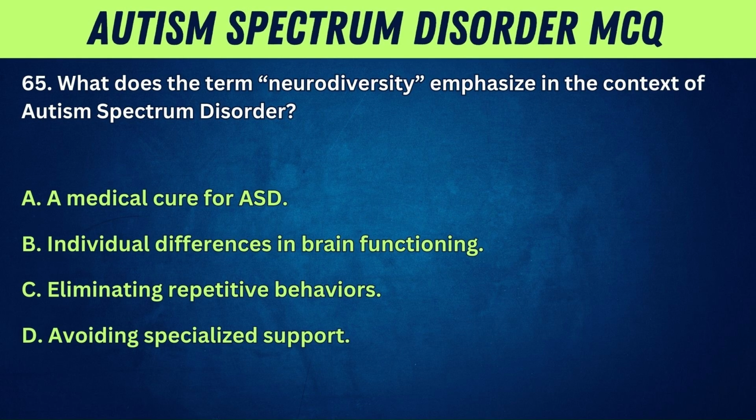65. What does the term neurodiversity emphasize in the context of autism spectrum disorder? A. A medical cure for ASD. B. Individual differences in brain functioning.